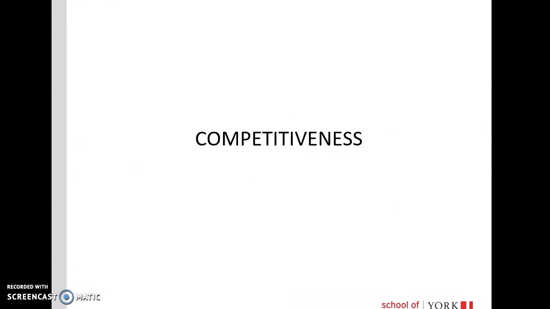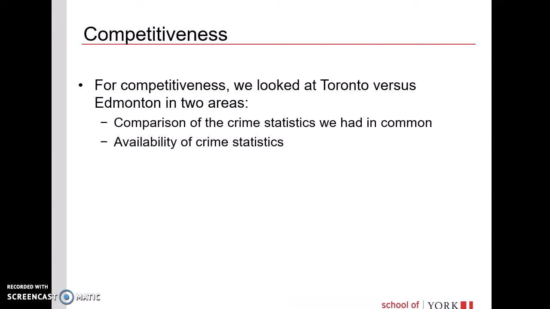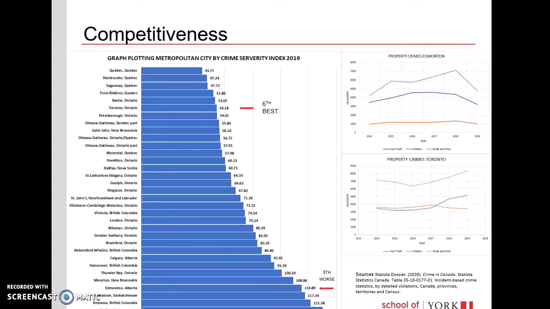For competitive analysis, we looked at Toronto versus Edmonton in 2 areas: comparison of the crime statistics we had in common, and availability of crime statistics. This graph shows the crime severity index for 2019 for metropolitan cities. We see Toronto was the 6th best, whereas Edmonton was the 5th worst.